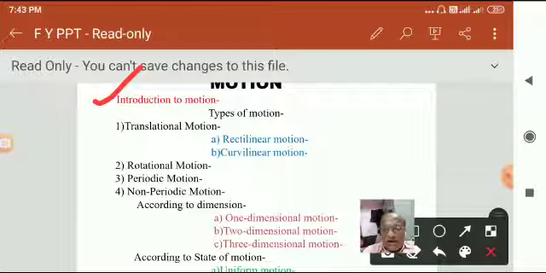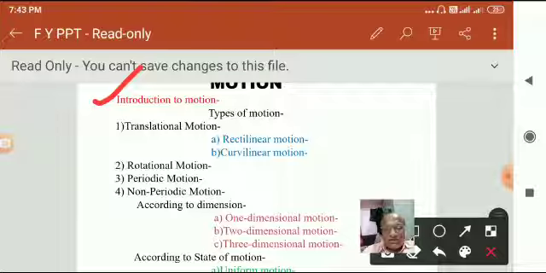Now there are some objects which do not change their position with time. Such an object is said to be at rest. For example, a book which is lying on the table, or a duster which is lying on the table, does not change its position. It remains on the table as it is.